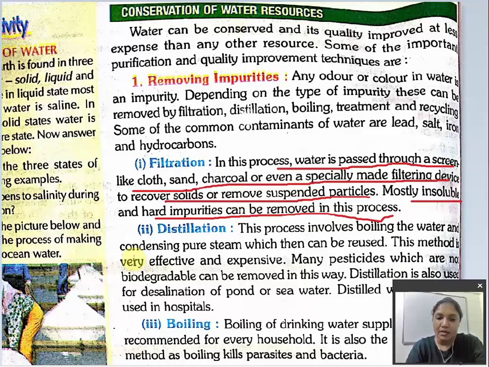If you boil the water, the germs will die and you will get the purest form of water. In the distillation process, salty water can also have its salt removed. And especially this distilled water is used in hospitals, and it is the purest form of water.